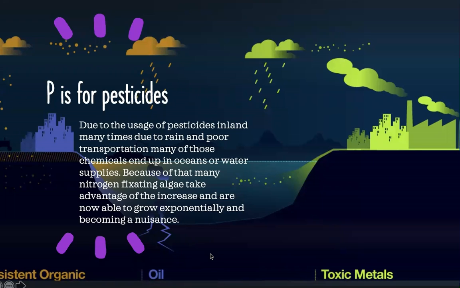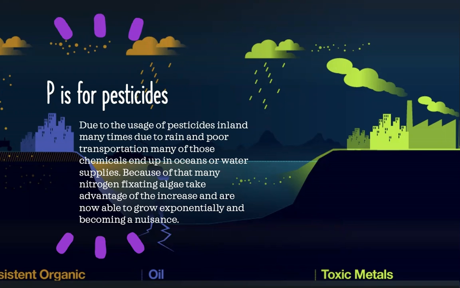P is for pesticides. Also, due to the increase in human populations, agriculture has become a major issue as well, since of their increase of pesticides, and pesticides have a lot of harmful effects as well as beneficial, but there's a lot of harmful effects. And due to the usage of pesticides, many times due to rain and poor transportation, many of the chemicals end up in the oceans or our water supplies.